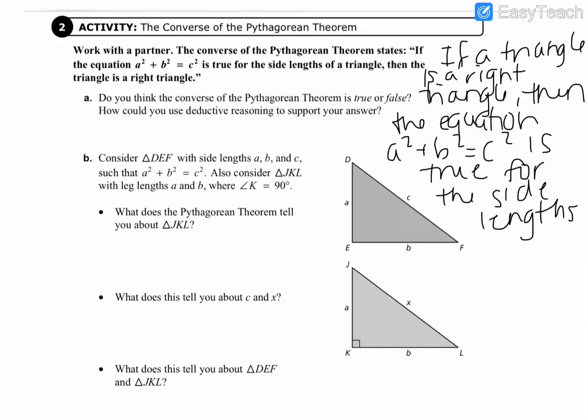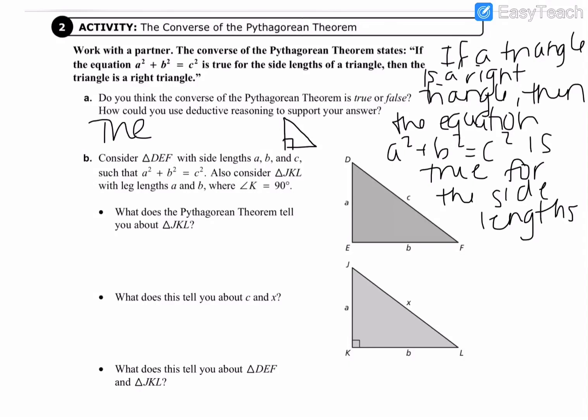For activity A, this is true. Oh, that looks funny, but that says true. So if you think about it, if a triangle is a right triangle, it's going to have two legs and it's going to have a hypotenuse. So that would mean that you could use a squared plus b squared equals c squared to find the side lengths, because we know that c is always going to be the hypotenuse.